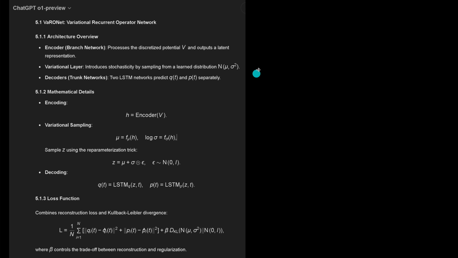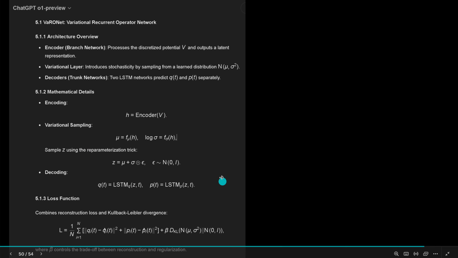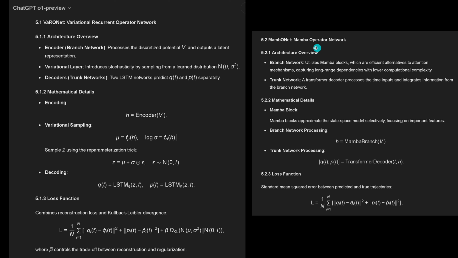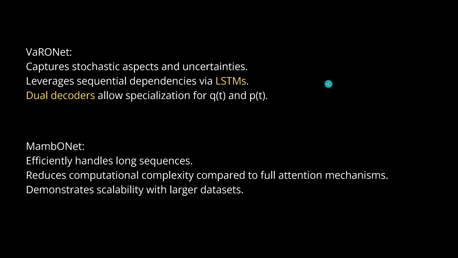So the speed is impressive, and sometimes I think that the system would understand because it looks logical. It is a feeling that you would say, yeah, this is the way to do it. But it just copied certain passages out of this. And also MambONet, look: mathematical detail, block networking process, training process, loss function defined. It seems impressive.